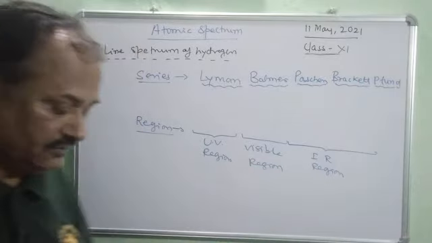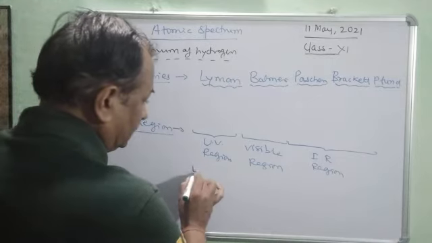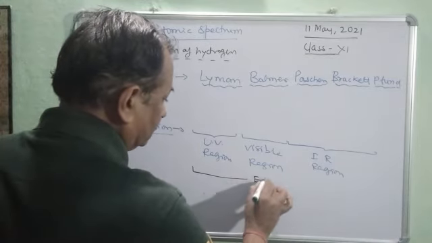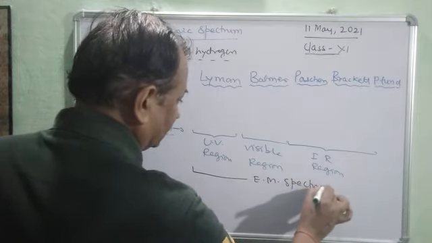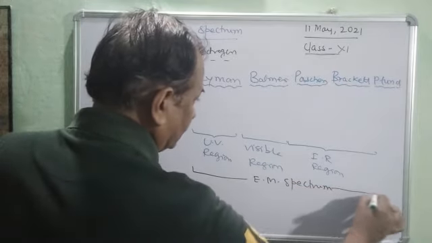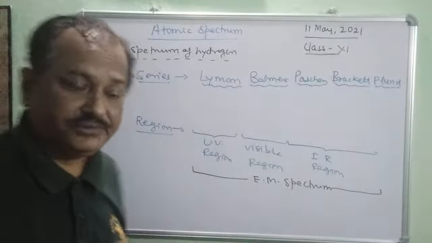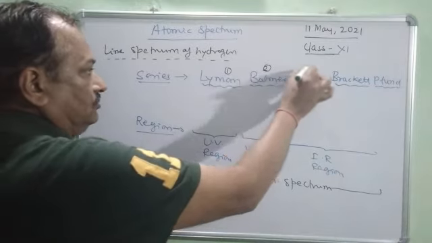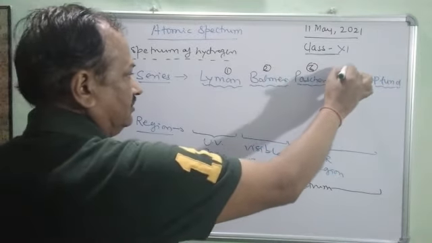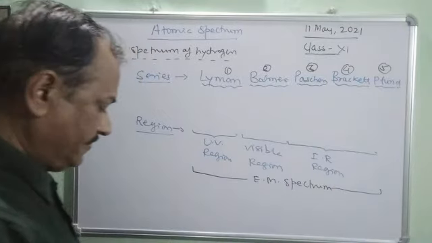So this is nothing but the electromagnetic spectrum. And see, here these are the 5 names. This is 1, 2, 3, 4 and 5.